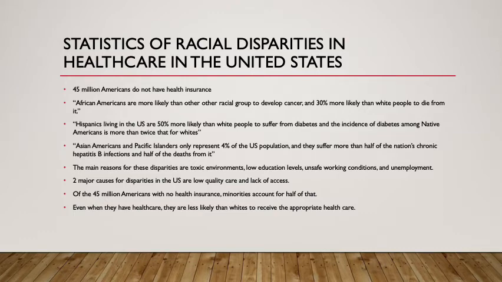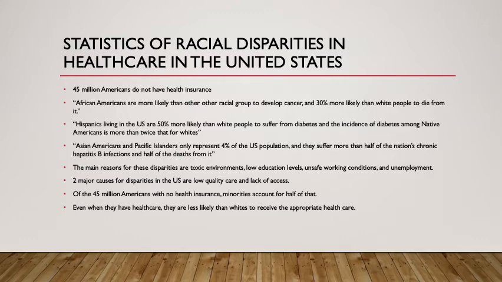Statistics of racial disparities in healthcare in the United States. Some of them are: 45 million Americans do not have health insurance. African Americans are more likely than other racial groups to develop cancer and 30% more likely than white people to die from it. Hispanics living in the U.S. are 50% more likely than white people to suffer from diabetes, and the incidence of diabetes among Native Americans is more than twice that of whites.